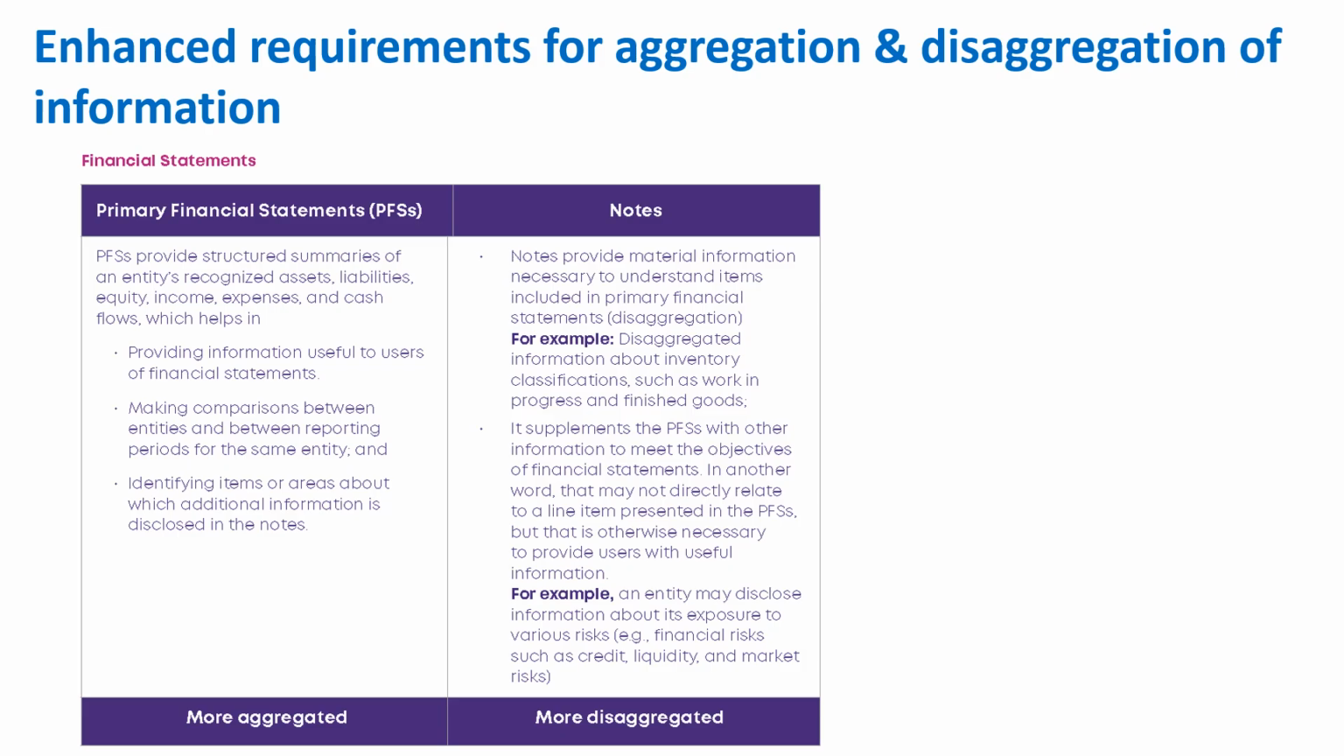So here is one example: you can see an entity may disclose information about its exposure to various risks as well, like financial risks such as credit, liquidity and market risk. So on the left side, if you see, the PFS is more aggregated, that means in brief it is provided on the face of the financial statement, whereas notes talk about more disaggregated information.